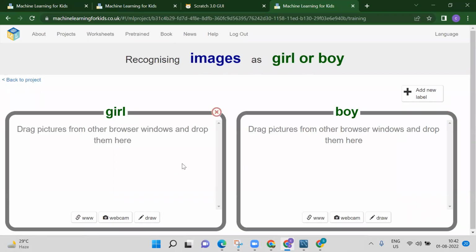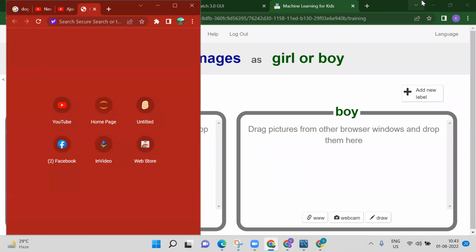So here we have two labels, girl and boy. Now it will show you three things. Either you can use your webcam, you can capture the photo, or you can draw, or you can use your URL, or else we have a next option, directly we can drag and drop. So what we have to do now, we will open one new browser like this.